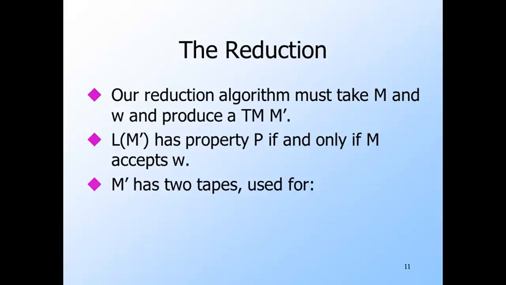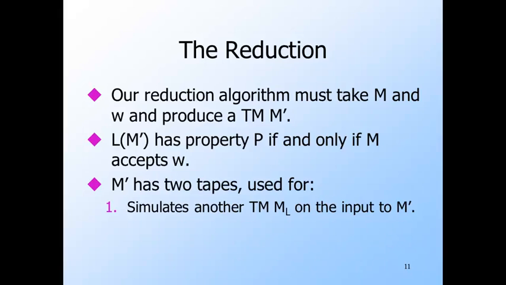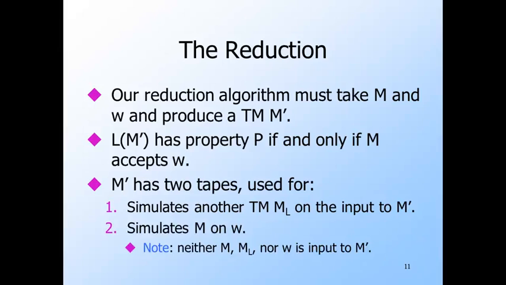We'll design M prime to be a two-tape machine. On the first tape, M prime simulates another particular Turing machine which we'll call M sub L on its own input, say X. On the second tape, M prime simulates M on W. It is important to understand that M prime has only its own input X, which the transducer does not deal with.